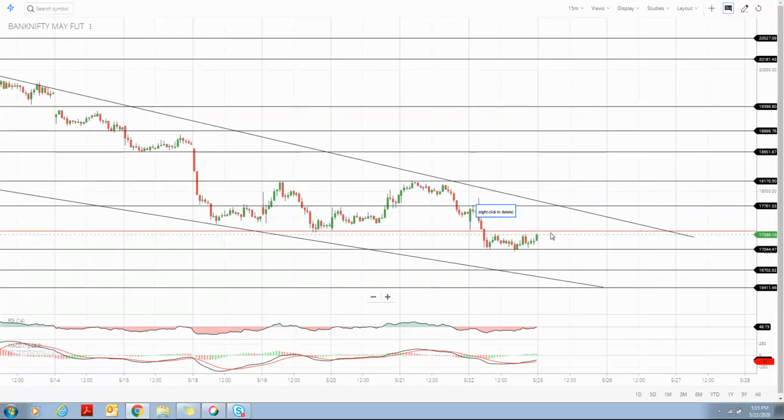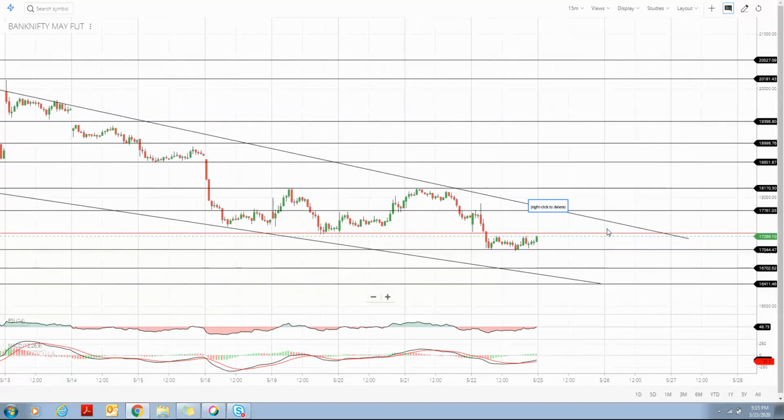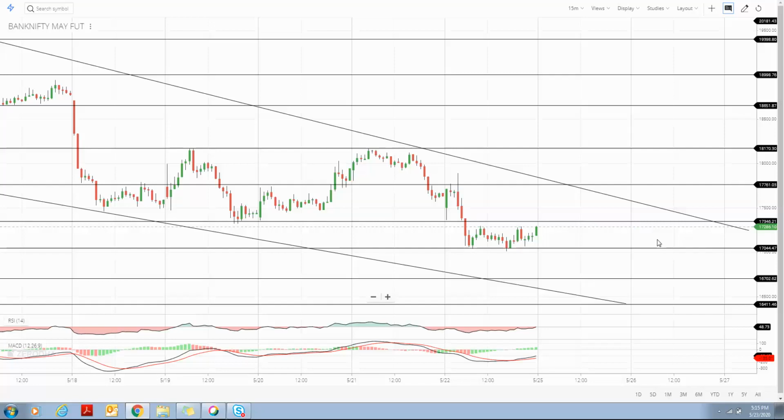upward, you can go long on the position if Bank Nifty is able to break 17346. If the levels are broken and sustained above for 2 to 3 minutes, you can go for a buy opportunity. You can take a long position in Bank Nifty with a stop loss near the support.